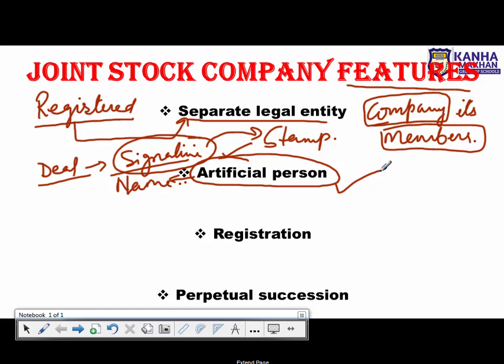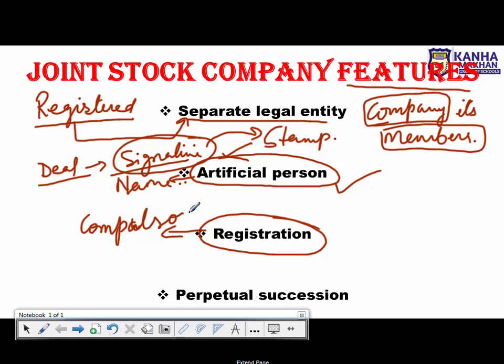Okay, next one, it is registration. Yes, as I told you, the registration of a company is compulsory and the company gets registered under the Companies Act. It gets registered under the Companies Act.